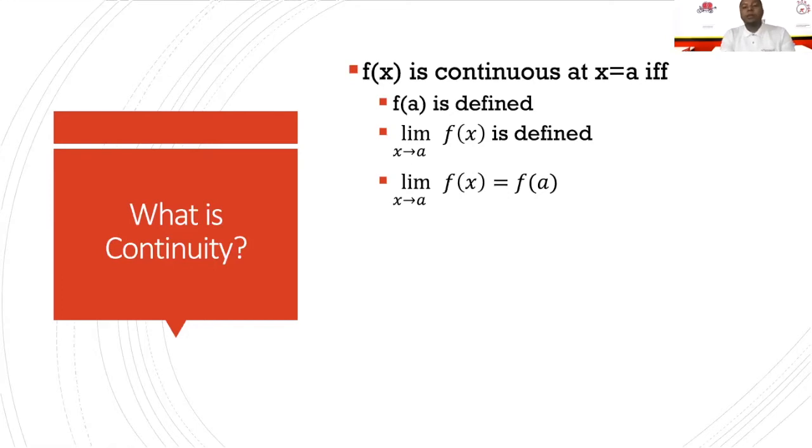So all three of these conditions must apply for you to be able to determine that a function is continuous at this point. And I will say you also do want to go in order, because typically if the first one doesn't work, you don't need to test the second and the third one. If the first one works and the second one doesn't work, don't test the third one. Don't waste your time. Let's talk about that in a graph.